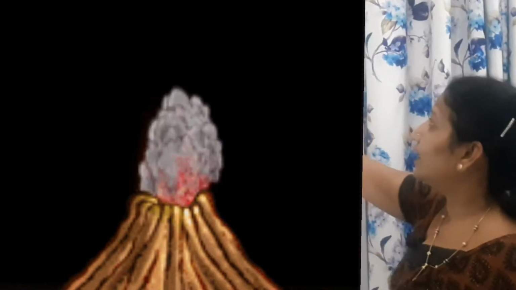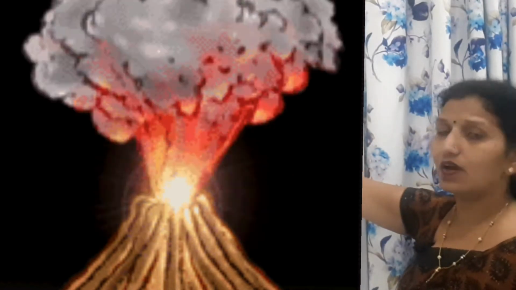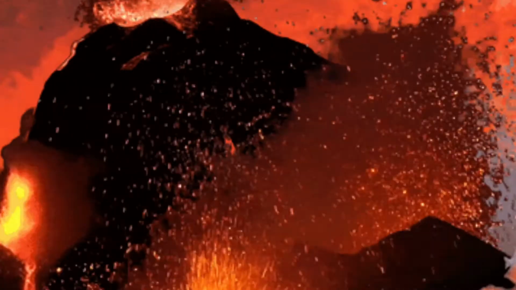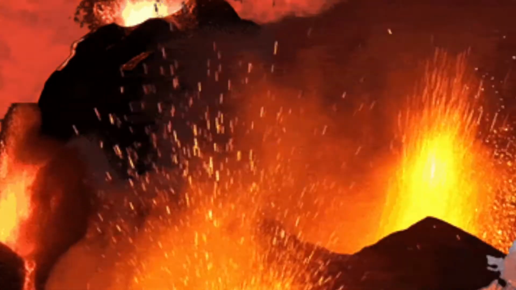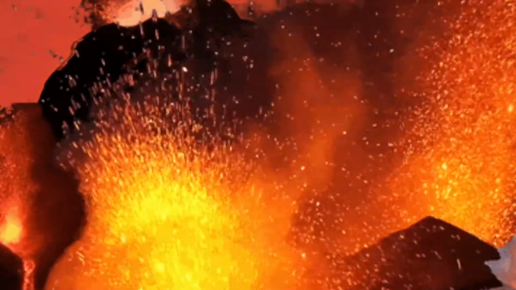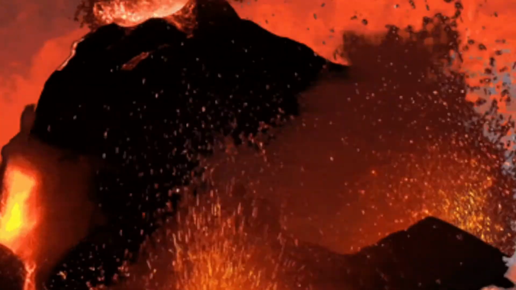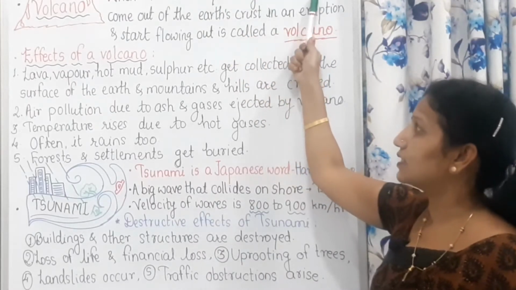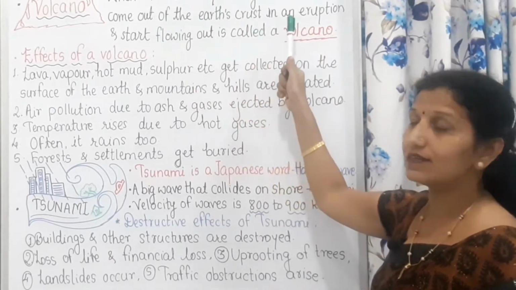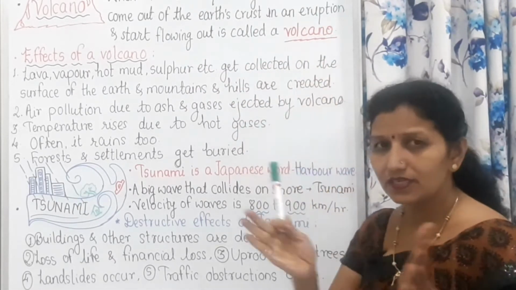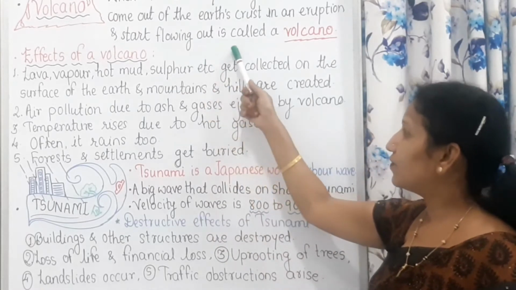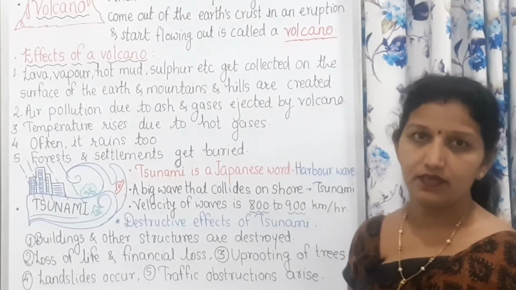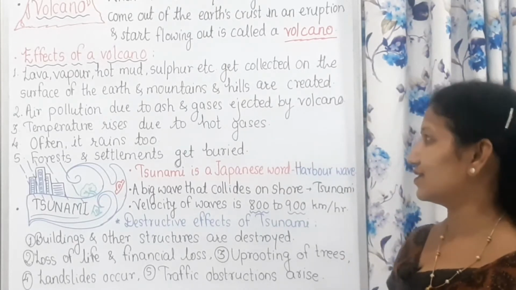And when the solid, liquid or gaseous substances come out of the Earth's crust, the interior part of the Earth, in an eruption, and they start flowing out, this phenomenon is called a volcano. Understood? They are very hot substances because they are coming out of the Earth's crust.